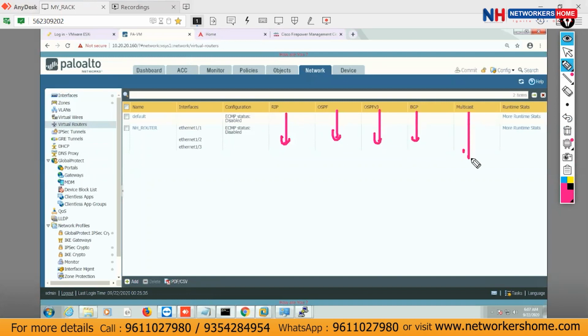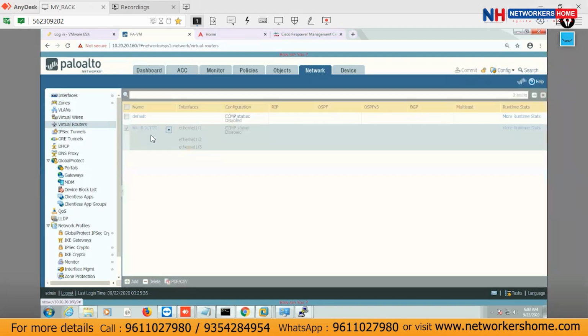BGP, multicasting. Guess what it actually means, multicasting here? Which routing protocols are we talking about here? I'm talking about routing protocols here: RIP, OSPF, OSPFv3, BGP. What does multicast mean here? So, EIGRP. EIGRP, okay.